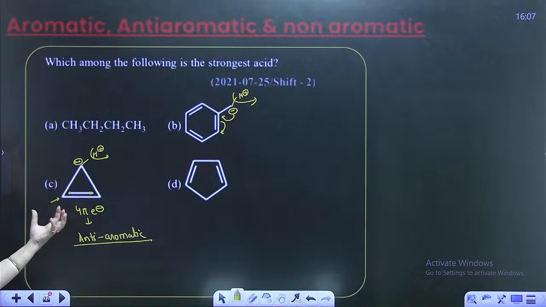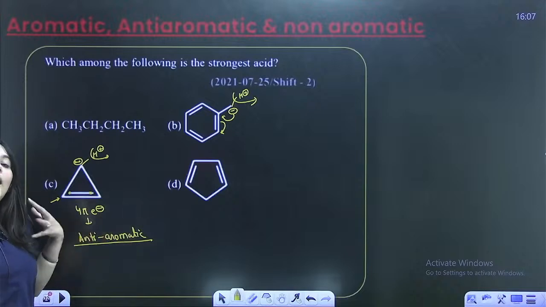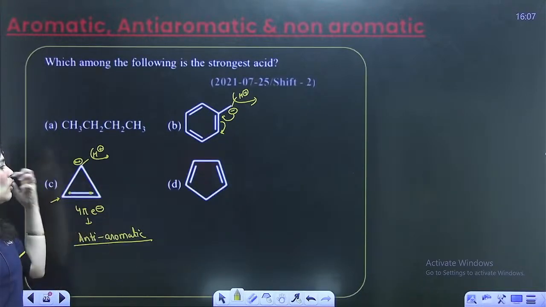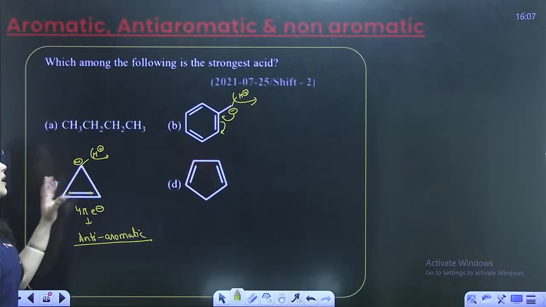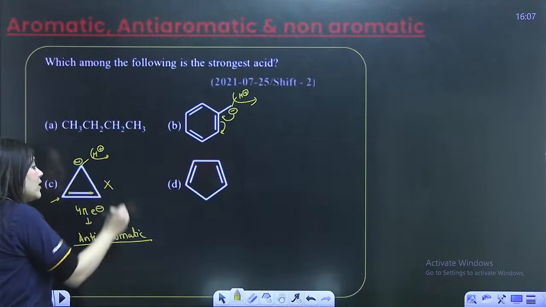Whenever a system is anti-aromatic, it means what? It means it is unstable. So if I am giving away my H plus, I am becoming unstable. I will not even exist. Why will I give away H plus? This is not even acidic at all. It will never give away H plus, because after giving away H plus, I am becoming anti-aromatic, unstable. So this will not give away H plus.